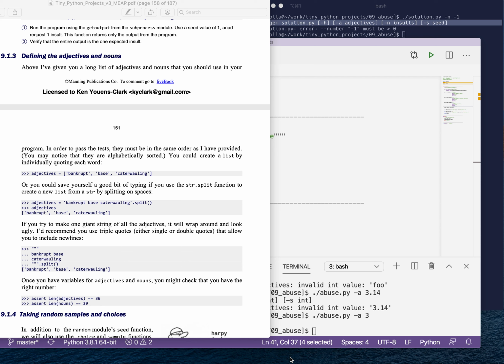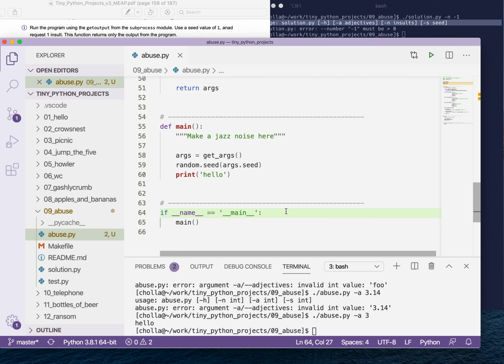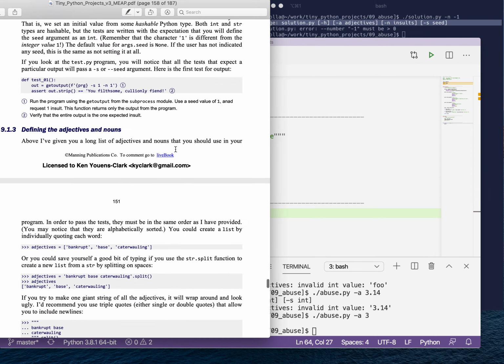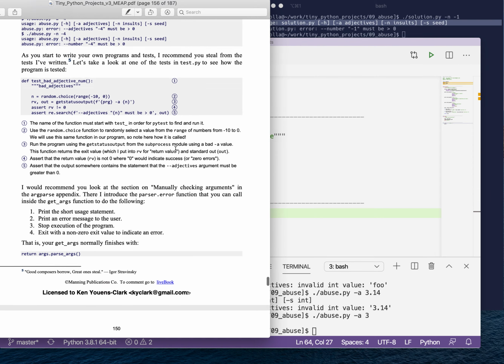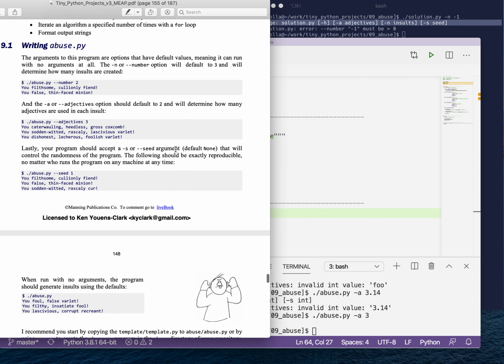We have defined our arguments for the number of insults that we're going to create, the number of adjectives each insult is going to have, and the random seed. And now let's talk about how we're going to make those selections in our program. We're going to need to define a list that's going to have all those insults that I gave you. And let's go back and find that list up here.